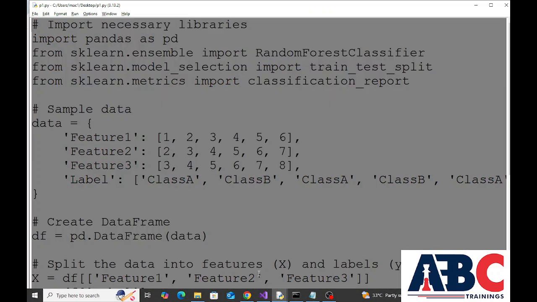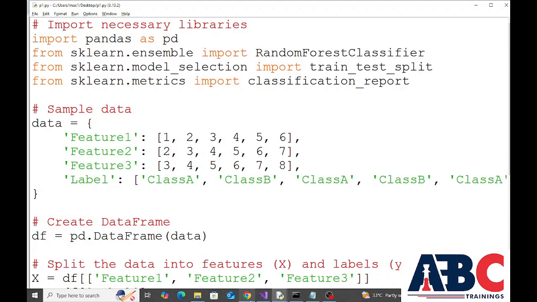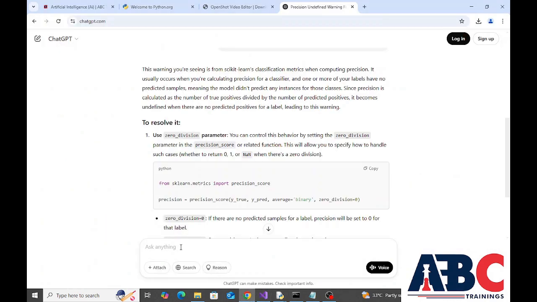So it seems that this code required some modifications. Let me check it.